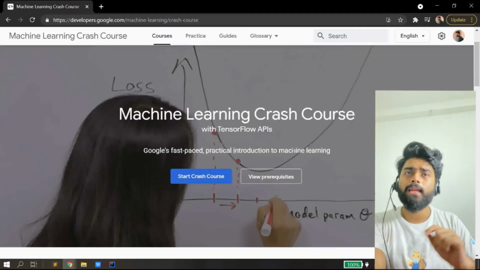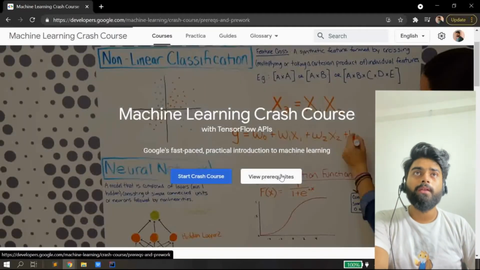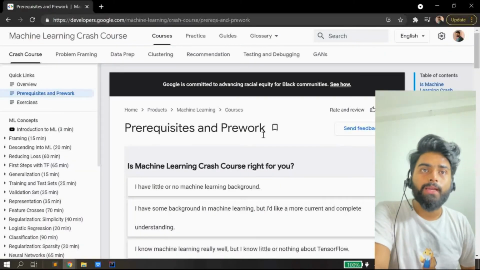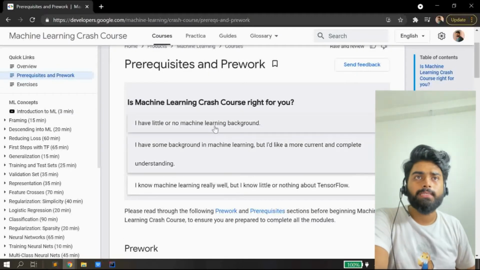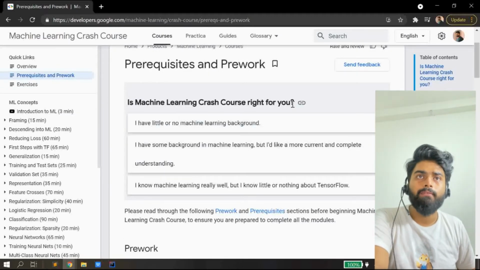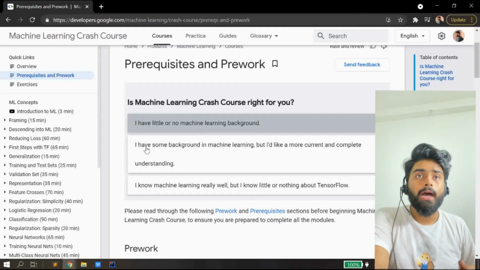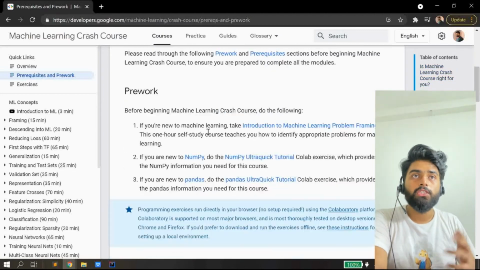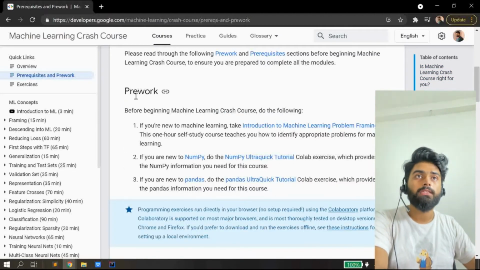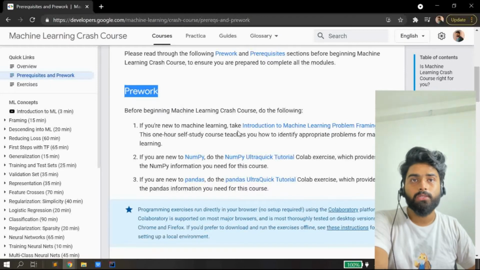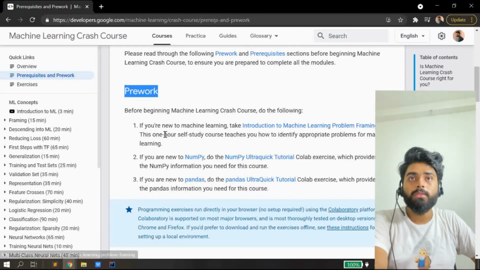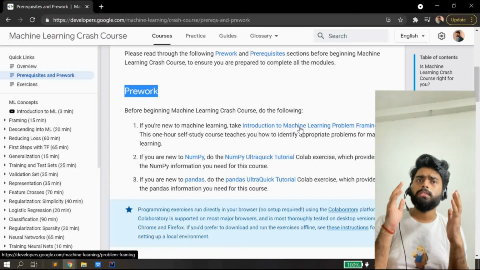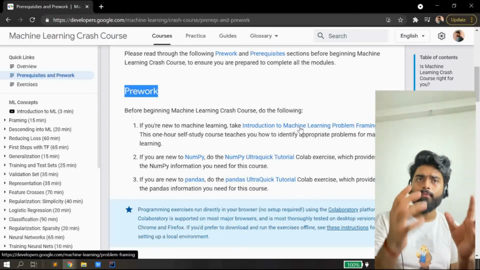Or before that, let's learn about the prerequisites. When we go to view prerequisites, you can see someone has asked, is machine learning crash course right for you? I have little or no machine learning background. I have some background in machine learning. I know machine learning really well. So please read this before. Pre-work is written here. If you are new to machine learning, take introduction to machine learning problem framing. You are getting the link there, so you can click on that and have a look at it.